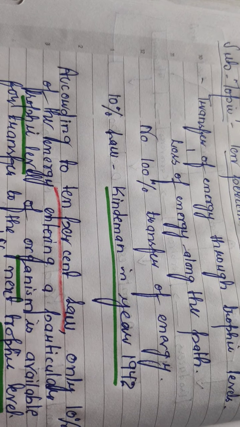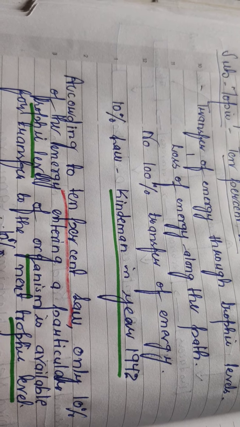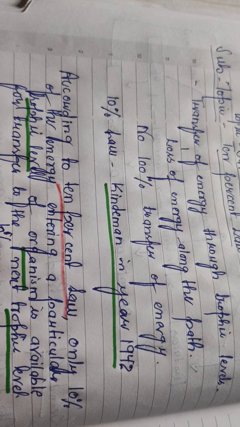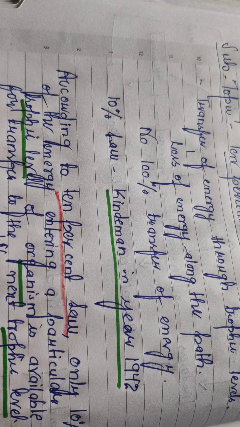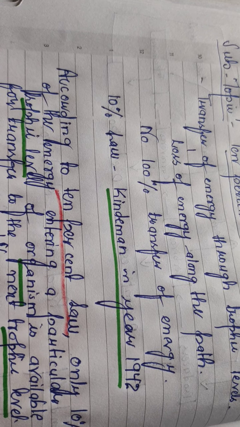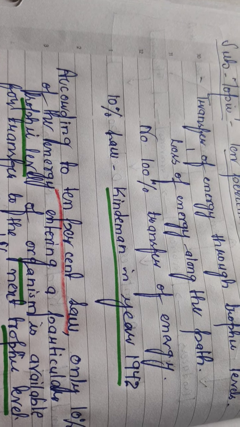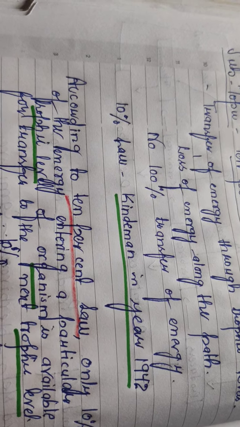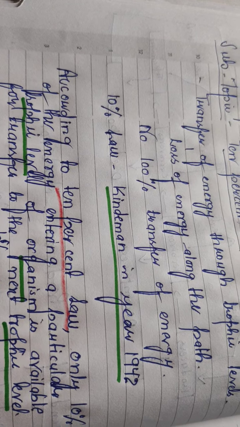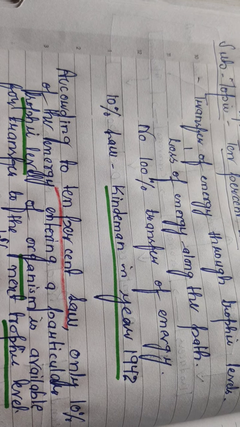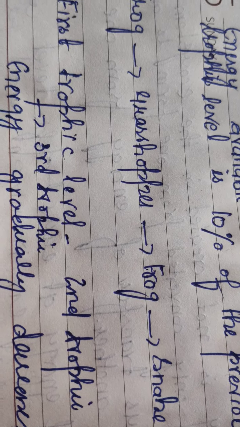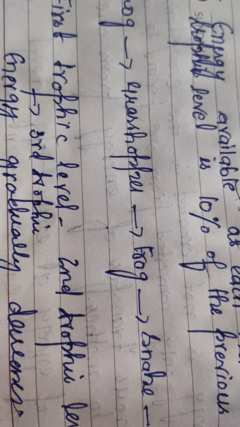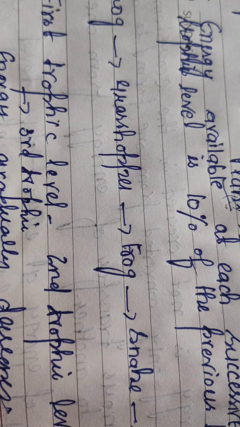Thus we can say that whatever energy flows through the food chains in an ecosystem follows the 10% law, and energy available at each successive trophic level is 10% of the previous level. That is why there is a progressive decline or gradual reduction in the amount of energy available as we go from one trophic level to another. Energy gradually decreases when we move from one trophic level to another.